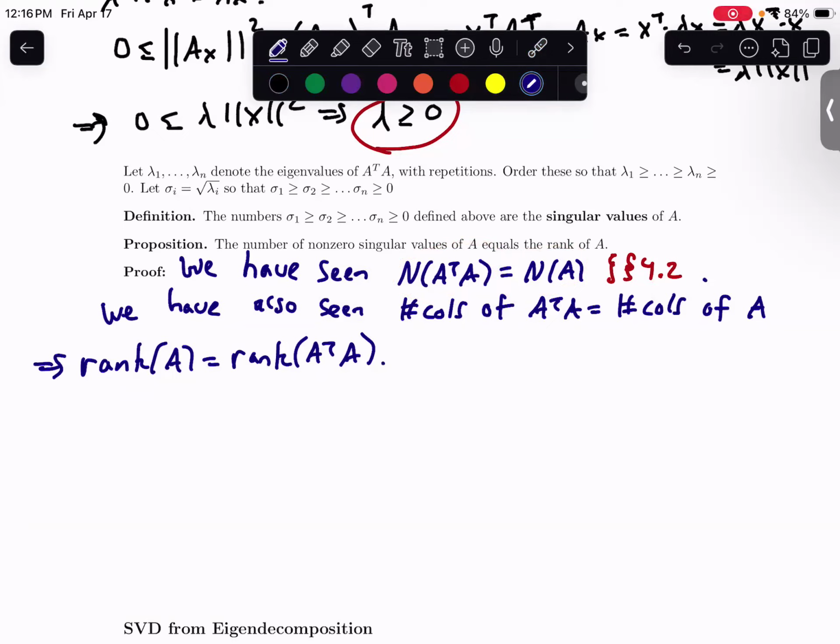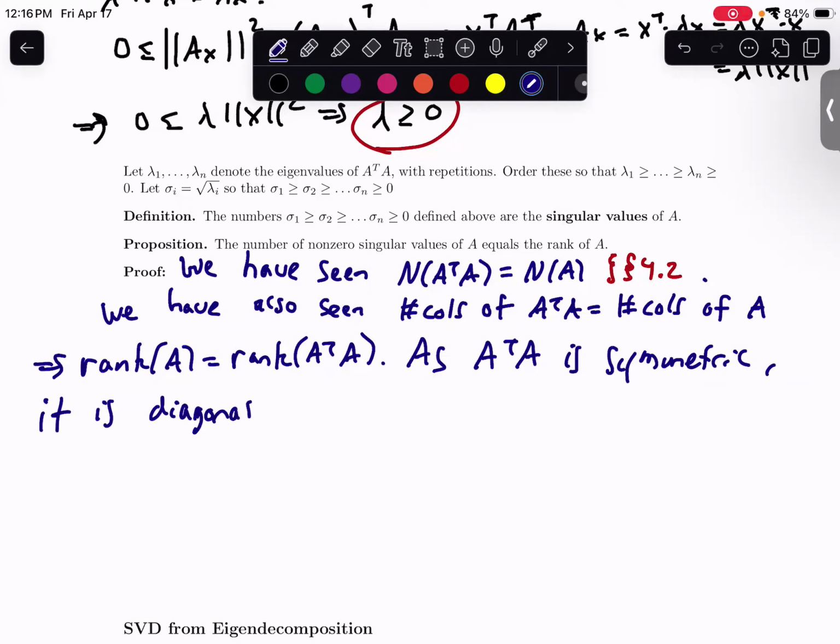And so we can go a little bit further here. It's nicer to work with A transpose times A because we know that it's symmetric. Symmetric matrices are very nice. So as A transpose times A is symmetric, we know that it's going to be diagonalizable by the spectral theorem.